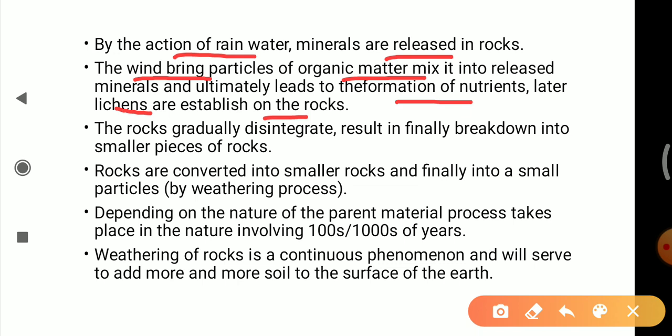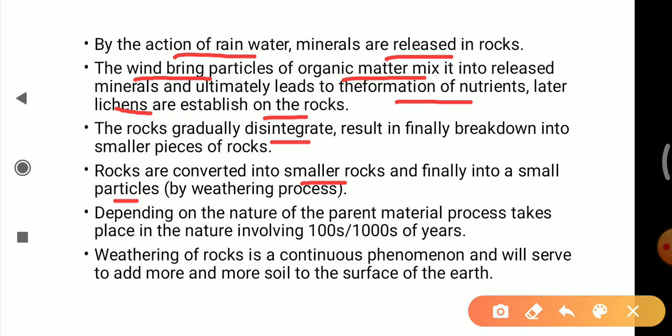The rock gradually disintegrates and finally breaks down into smaller pieces of rock. Once lichens are established on the rocks, they break down those rocks into smaller pieces. How? That we will see. The rocks are converted into smaller rocks and finally into smaller particles by the weathering process. The bigger rocks break down into smaller rocks, and finally into smaller particles.